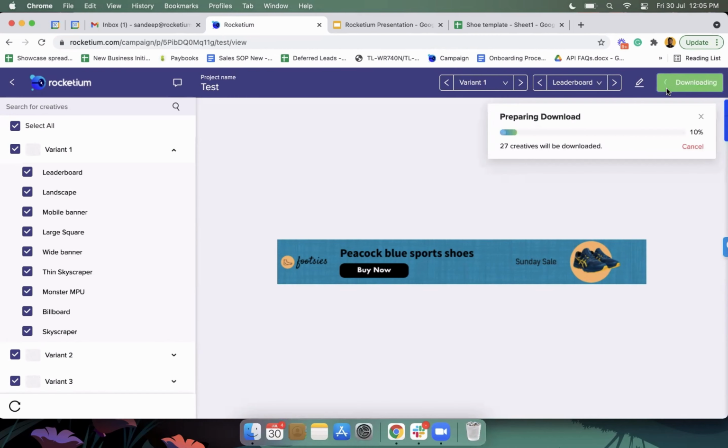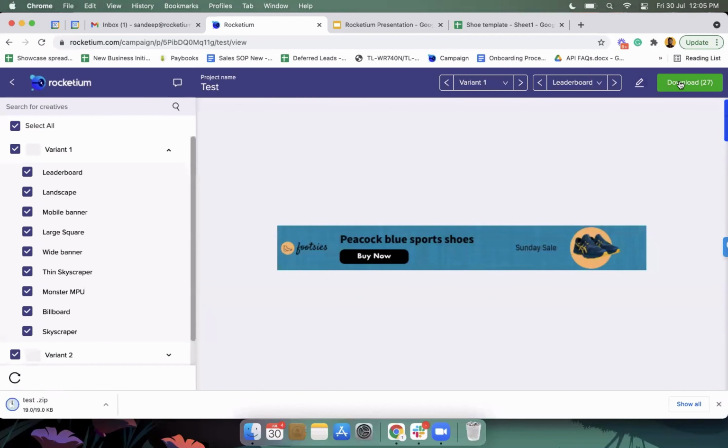Correct. So basically, here you can directly download it, or there is a download all option. I'm assuming it's not enabled in my account, but you will basically get a download option wherein you have to select the size, whether you want to download it as a JPEG or a PNG, or what is the size limit, whether it's 150 KB or 200 KB, and based on that, it will compress and download. The option seems to be unavailable for me right now.